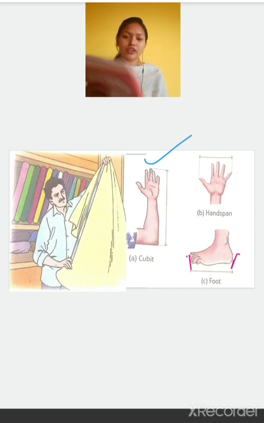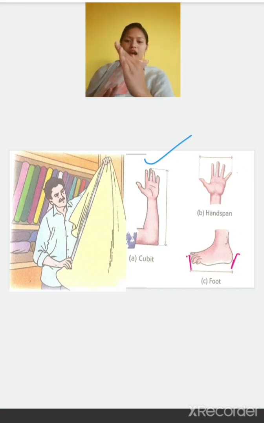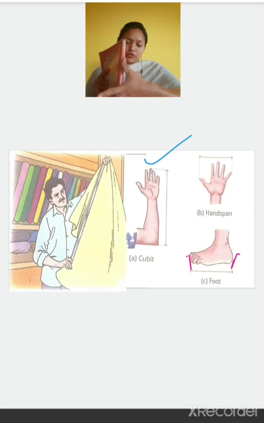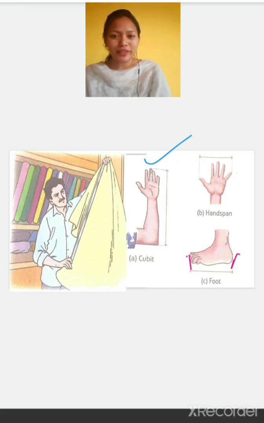So first of all, take your book and just measure it. We will do it like this with the hand span. So first we'll put 1 hand span and half a hand span. So 1 whole hand span and 4 fingers. So what is the length of this book? 1 whole hand span and 4 fingers. In earlier times we used to do it like this. Even now, you must have seen small kids when they play cricket or any game, they do it like tip top.